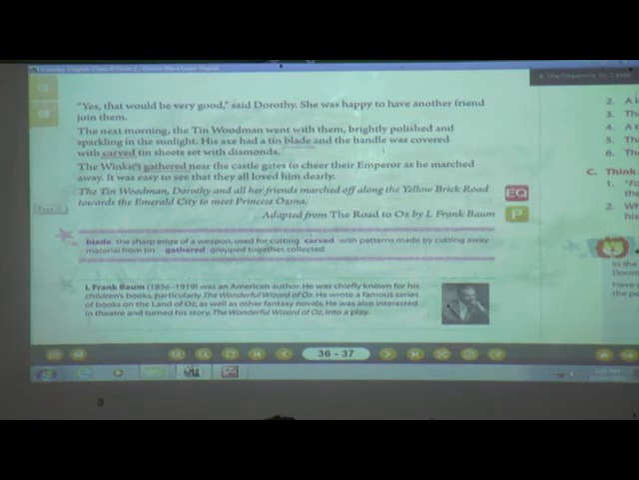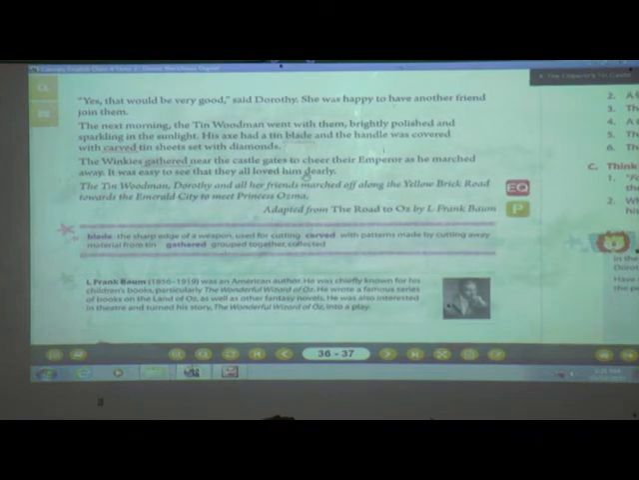Then all the Winkies gathered near the castle gates to cheer their emperor. Here we can see that the people living in that country were called Winkies, metalsmith people. Where did they gather? Near the castle gate, near the fortified city gates. Why? Because their emperor was going, and they wanted to see him off. As the emperor marched away, it was easy to see that they all loved him dearly, and they were happy that the emperor was coming along with them.